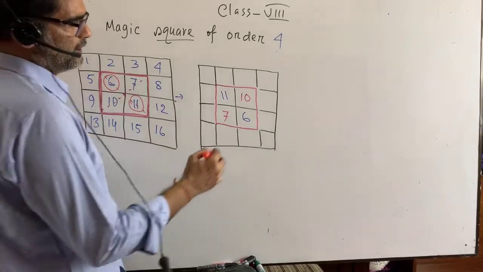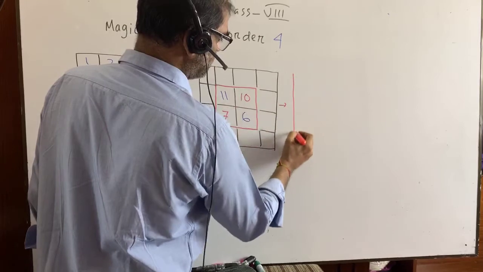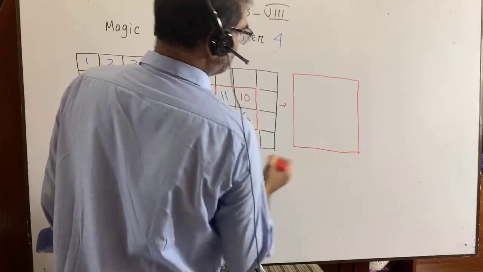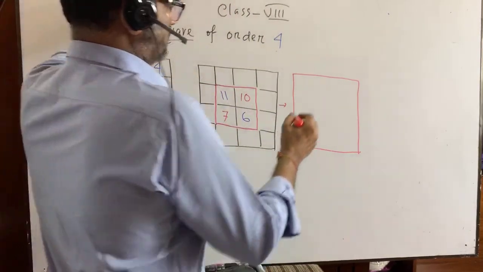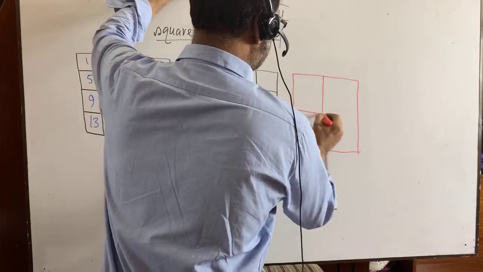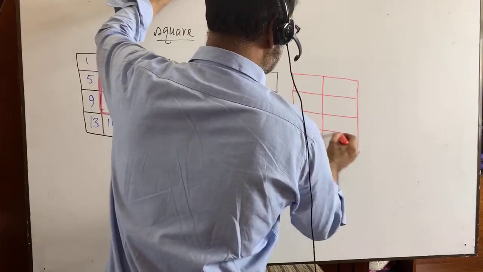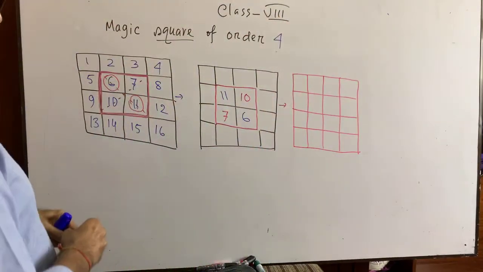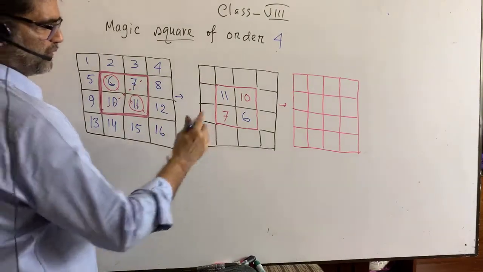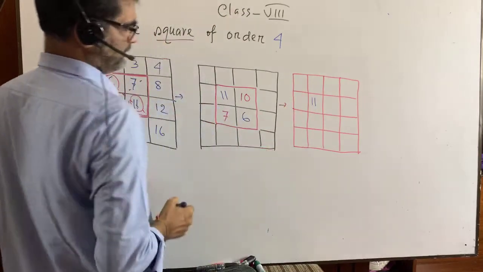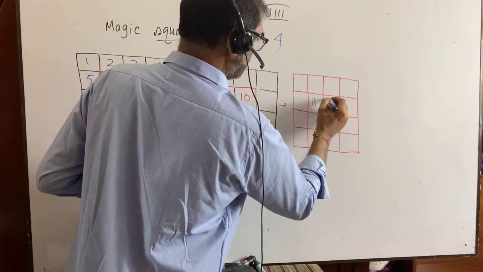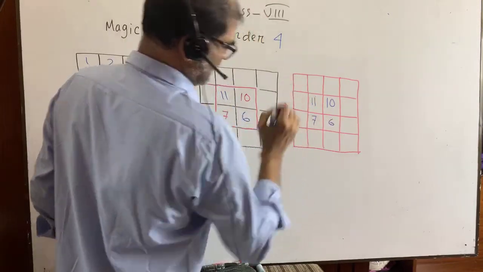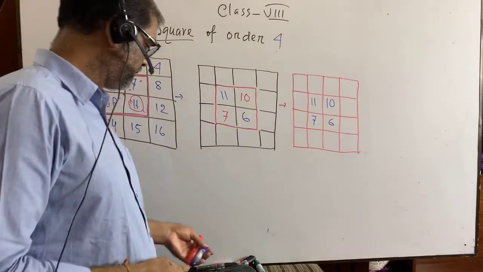Now you see, we are going to the next step. What we got in the second step, you write down: 11, then 10, then 7, then 6. In the second step we got it, right? That's good. So I have written that.